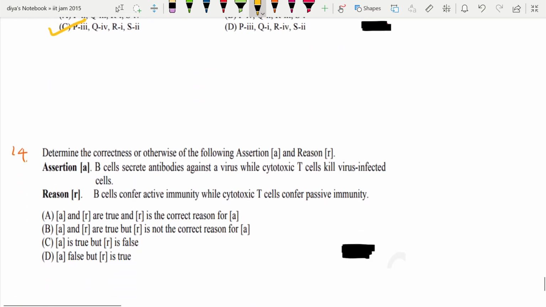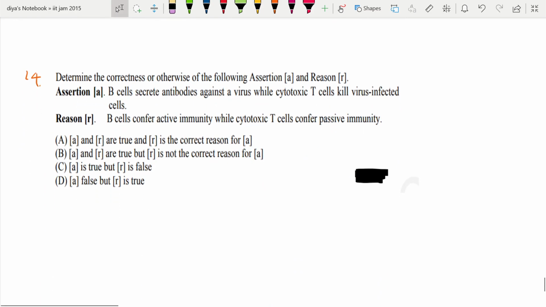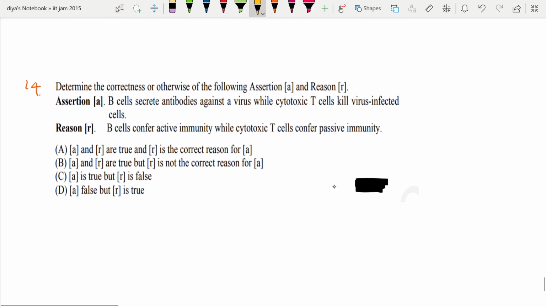Coming to the next question. Determine the correctness or otherwise of the following assertion A and reason R. Assertion: B cells secrete antibodies against virus while cytotoxic T cells kill virus infected cells. Yes, this is absolutely true. B cells produce antibodies against virus, while cytotoxic T cells directly kill the virus infected cells.